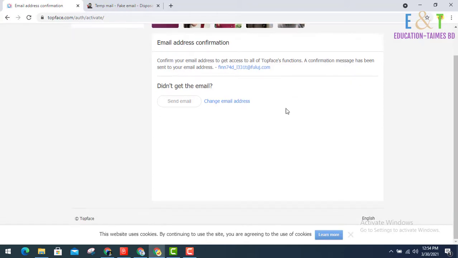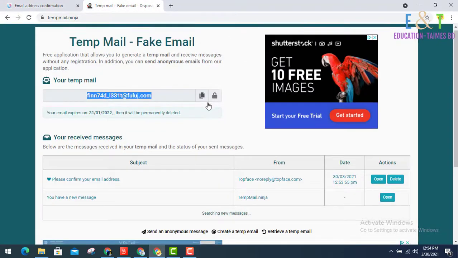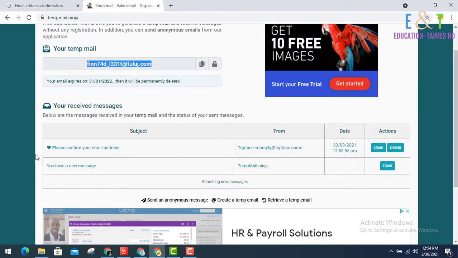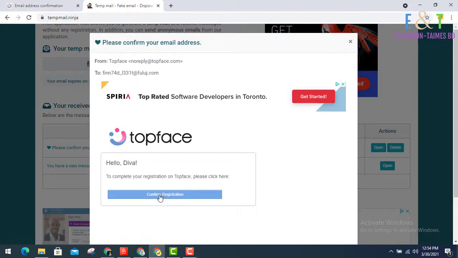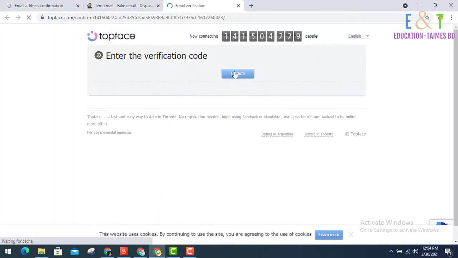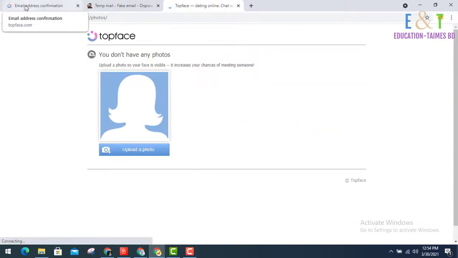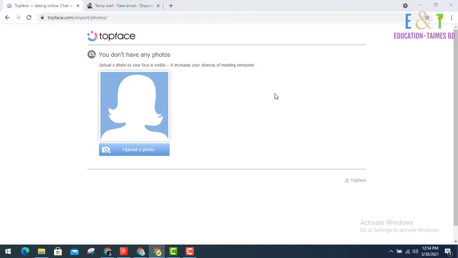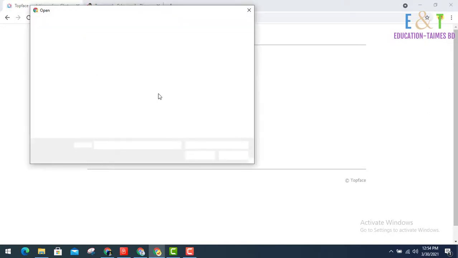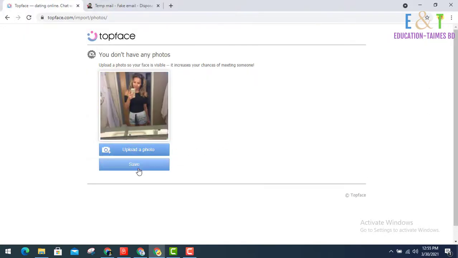verify your email address. Then I go to my email and look at this. It's a confirmation email. Now open this email and click here, confirm registration, and click this confirm, and reload this page and upload a single photo and press save.